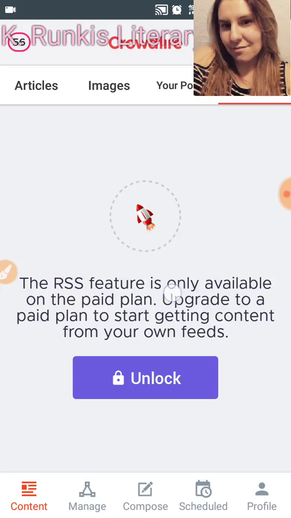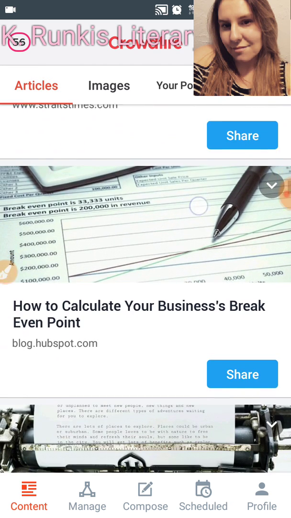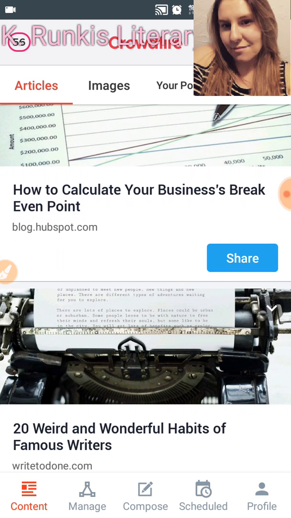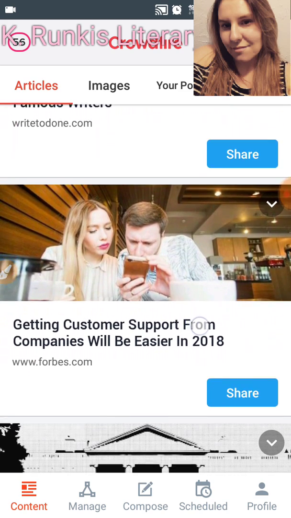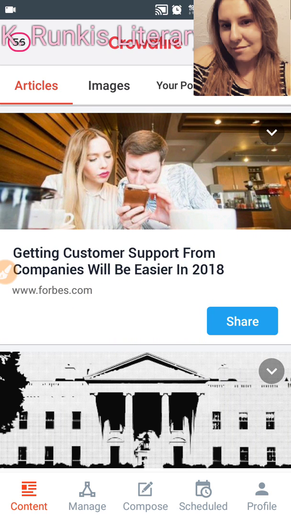So if you want to post anything on your blog from Crowdfire, you're going to have a paid version, okay? So on here you can actually plan out your posts, and you can put either your own content on here, or you can strictly do articles that you find on here. You could do a mixture of both. You can kind of do whatever you want to, okay?